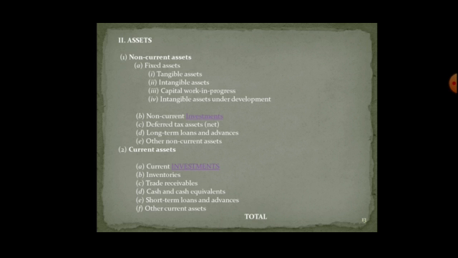Next major head is current asset. Under that, minor heads are current investment, inventories, trade receivables, cash and cash equivalents, short-term loans and advances, and other current assets. And again, the total of liability side and asset side should be equal, and here also in the same manner you have two columns which will show the current year balances and the previous year balances.